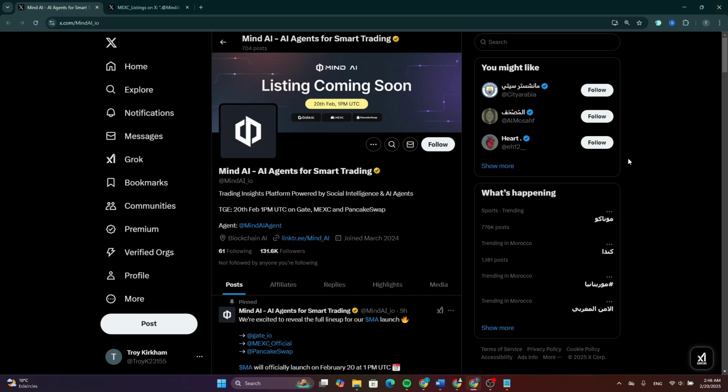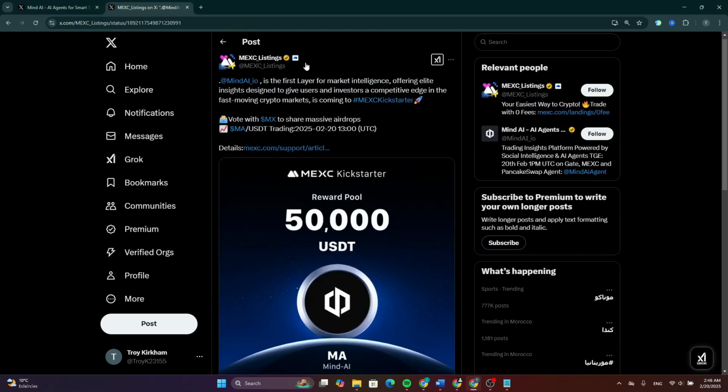Now, before going on to buy this token, make sure to check the X account and keep following the updates about this token. So if you check this post from the MEXC, you will be able to see that this token is on the airdrops. So it will be available on 20 February at 13 UTC.